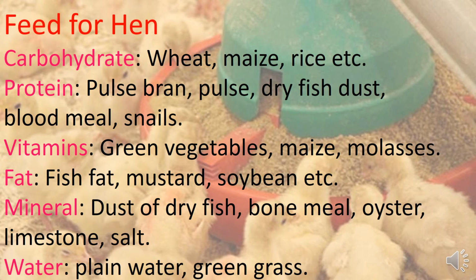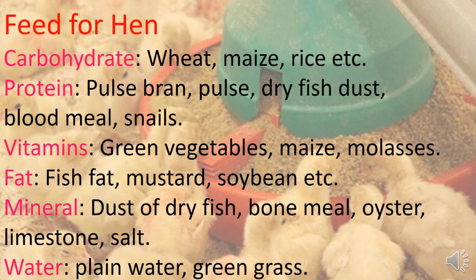Mainly carbohydrate helps to create heat and energy in hen's body, and the main source of carbohydrate is wheat, maize, rice etc. Then the protein. The protein helps to create muscles and helps in wear and tear growth, energy production of the chicken's body. And the main source of protein are pulse bran, dry fish dust, blood dust or blood meal, snail etc. Then vitamins. Vitamins are very important, and the main sources of vitamins are green vegetables, meat, molasses etc.